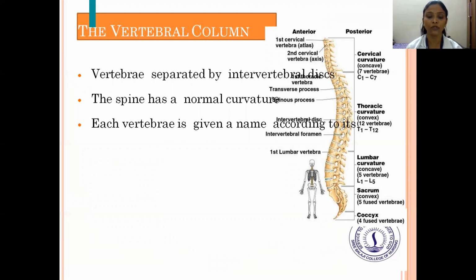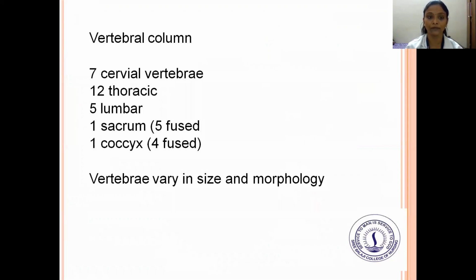So when you see the posterior view, the cervical curvature is concave in shape and has 7 vertebrae, that is C1 to C7. Then the thoracic curvature is convex in shape, with 12 vertebrae, T1 to T12. Then the lumbar curvature is concave, with 5 vertebrae, L1 to L5. Then the sacrum is convex in shape, with 5 fused vertebrae. And then the coccyx, the last part, is composed of 4 fused vertebrae.